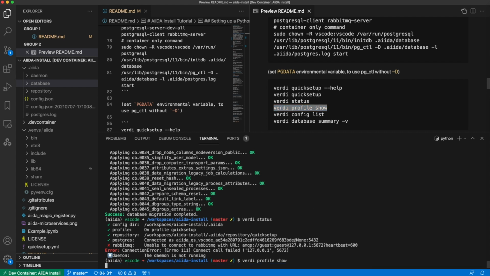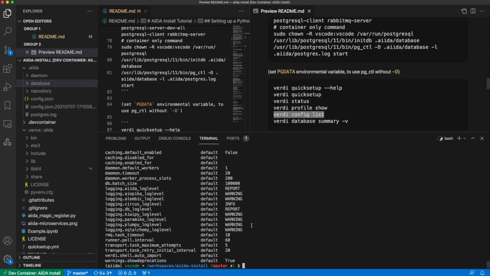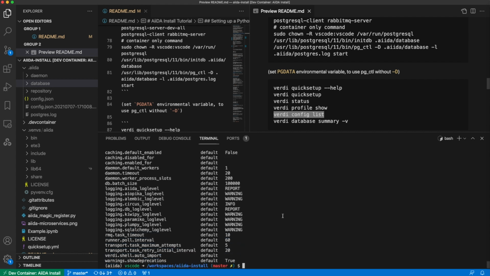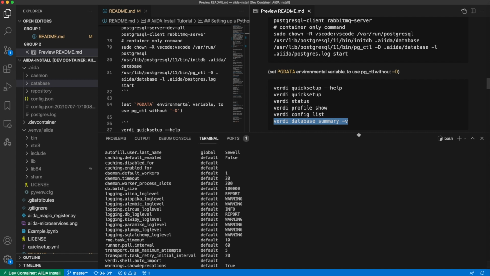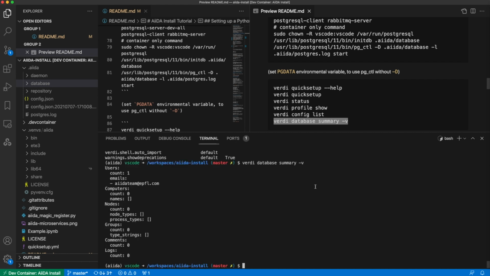And if we run verdi profile show, for the profile we've set up, we can see all of the different connection details there. We can do verdi config list, which will show us all of the settings, which can also be changed by verdi config for our profile. And if we run the database summary, you'll see initially we just have our single user, no nodes or groups or any other entities.